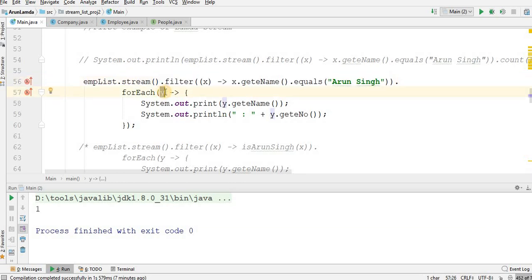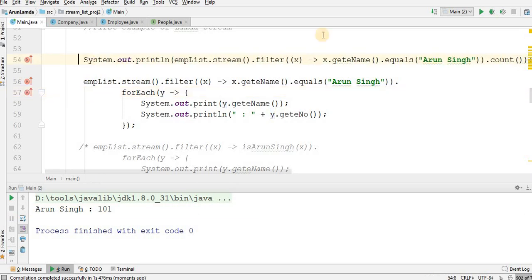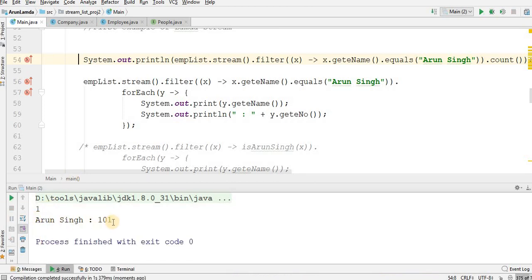Okay, let me run this. And yes, it is Arun Singh. It is a single object only. The answer is 1, and here I am getting Arun Singh 101. Okay. Now let me go down.